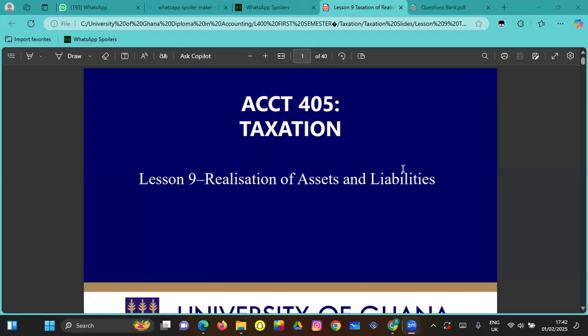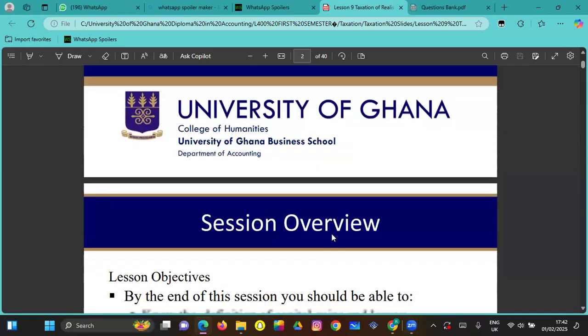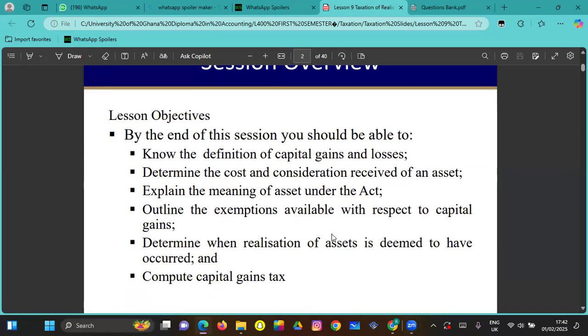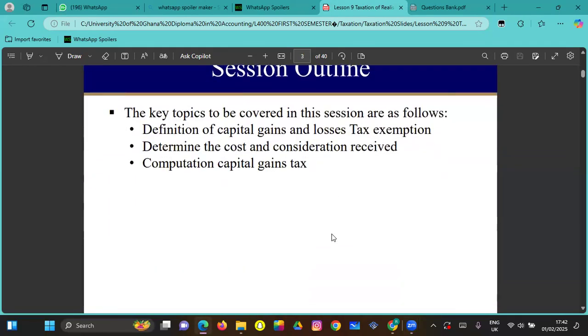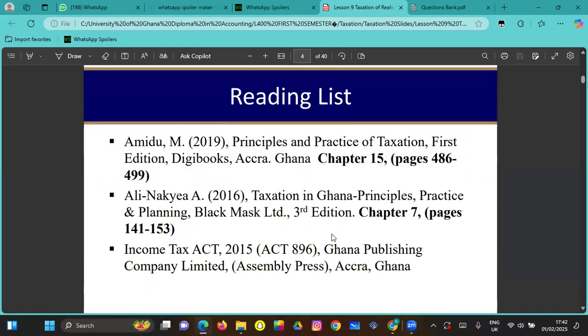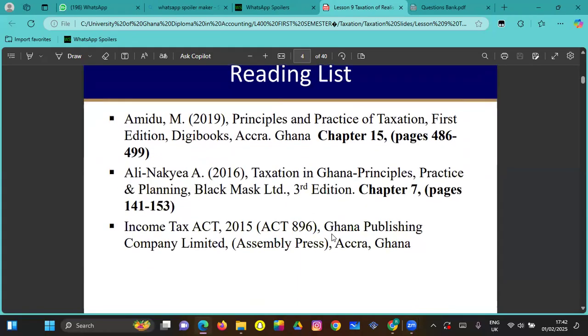Our lecturer said that we will be examining up to some parts of this session, and the other ones are just adapts that you can learn on your own. But I'm going to treat it at a very fast pace when I get to it. All right, so this is it. Now, these are some of the reading lists you can look out for.